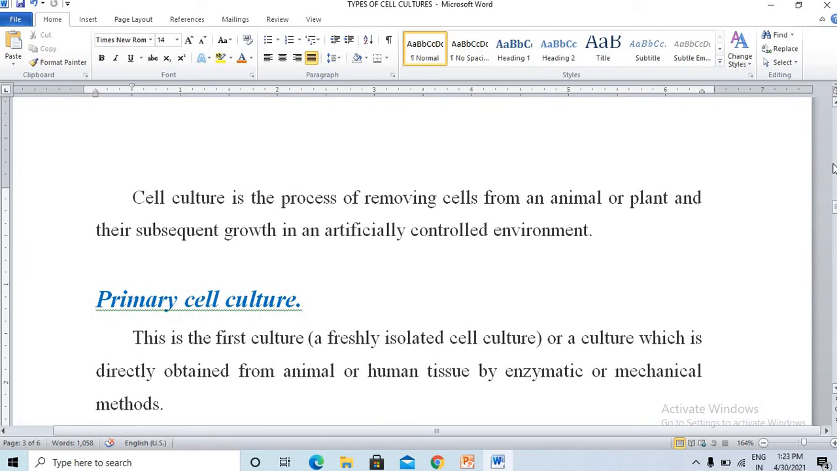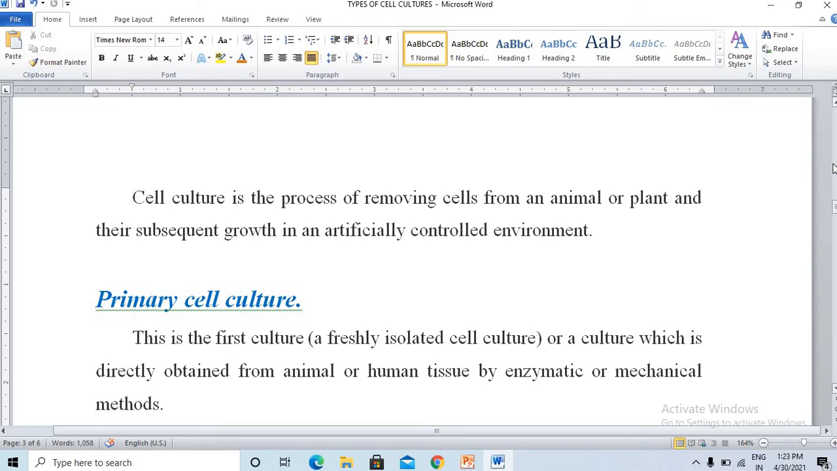And cell culture, as you know, is a process of removing cells from an animal or plant and their subsequent growth in an artificially controlled environment. Commonly we use the term cell culture, but most people don't know what it means. Cell culture is nothing but the process of removing the cells, maybe from an animal or from a plant, and then culturing the same cells in an artificially controlled environment.